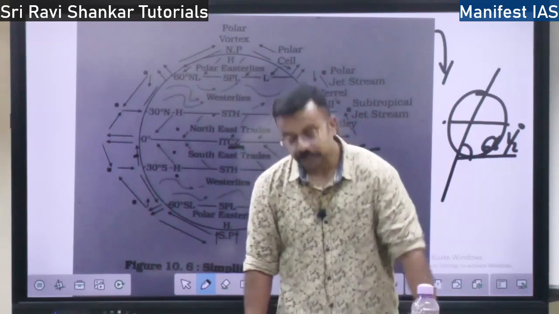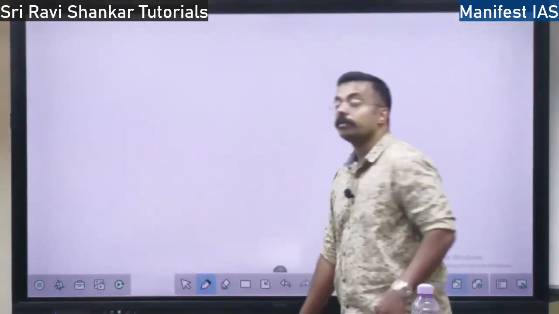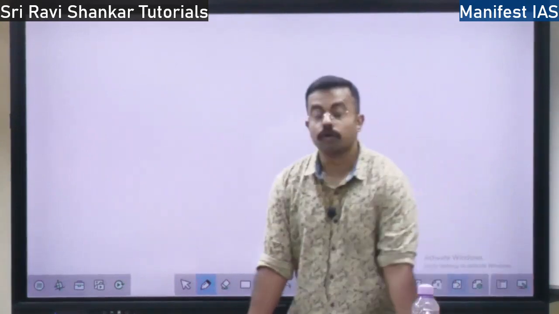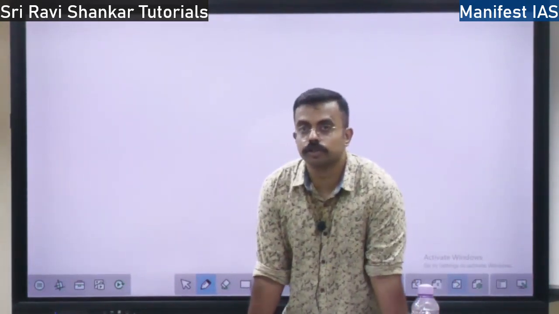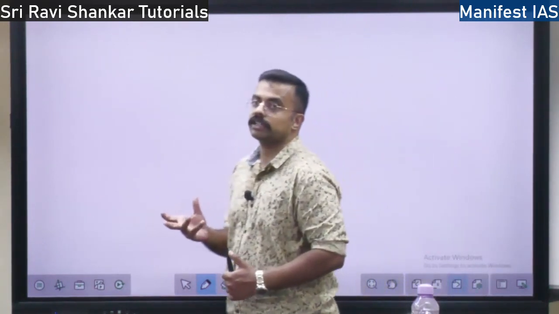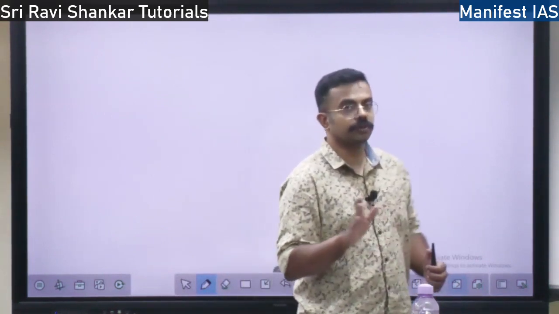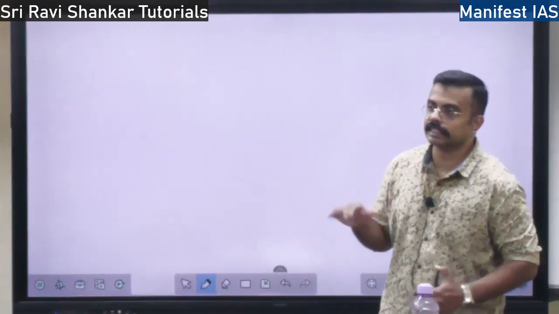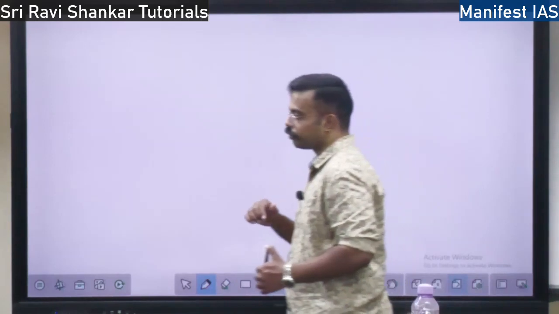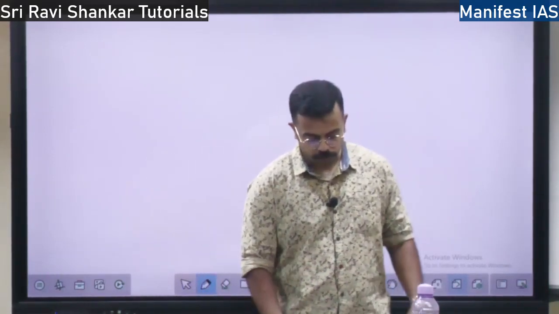The third factor that affects the movement of the wind is the Coriolis force. I have told you what the Coriolis force is. It is a force because of the rotation of the earth. Since the earth rotates, the wind is deflected in the clockwise direction in the northern hemisphere and anti-clockwise direction in the southern hemisphere. So this is the Coriolis force, right?